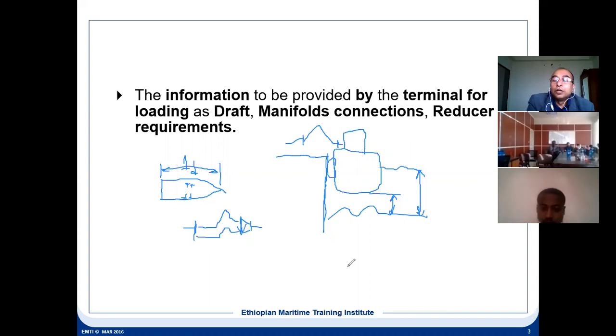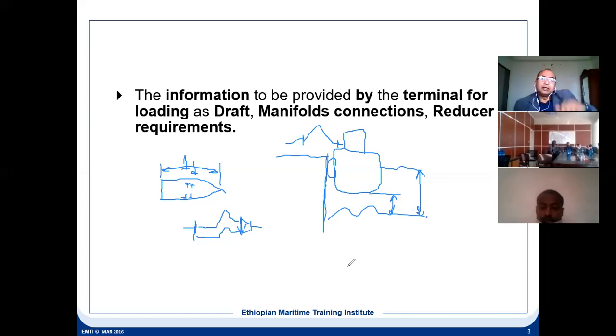The ship has a certain size of reducers, but the reducer required from the terminal, they will tell. The ship will check whether it has that reducer or not. If the ship does not have it, the reducer will be arranged by the terminal well before, so that once the ship comes to the jetty, they will fix the hose immediately. There will not be any delay.